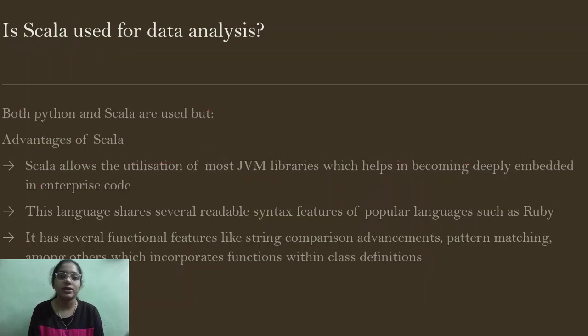And the next question is, is Scala used for data analysis? For that, actually Python is used more compared to Scala, but Scala has more advantages when compared to Python. Some of those advantages are that it allows the utilization of most JVM libraries, which helps us in becoming deeply embedded in enterprise code. And also this Scala language shares several readable syntax features of popular languages such as Ruby. And Scala has several functional features also, like I already mentioned. It has a pattern matching mechanism and type inference. So all these things are functional features which Scala has.